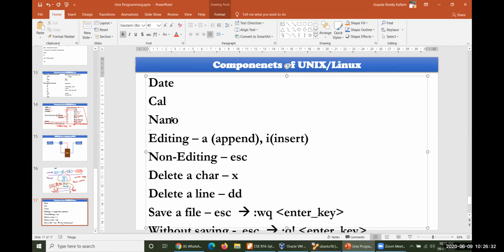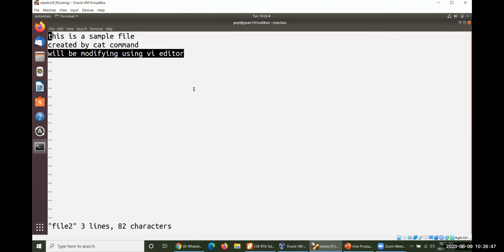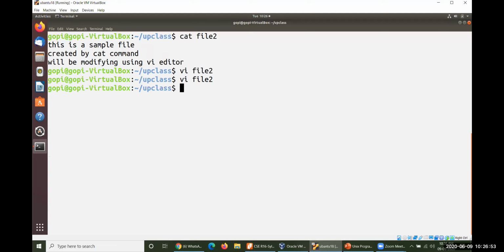You could move your cursor right away from anywhere to anywhere by using arrow lines. Such editing and non-editing modes are not available within this Nano editor, so Nano will be the best option to use. Nano file 2.